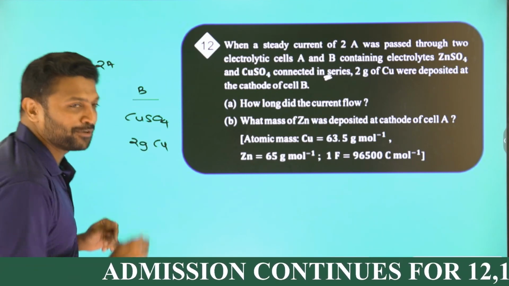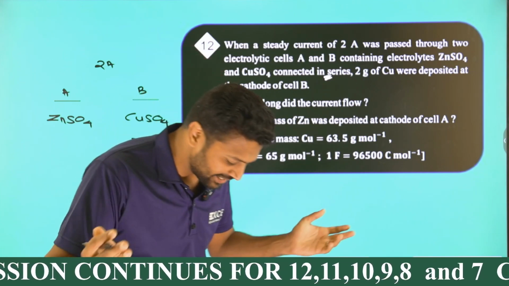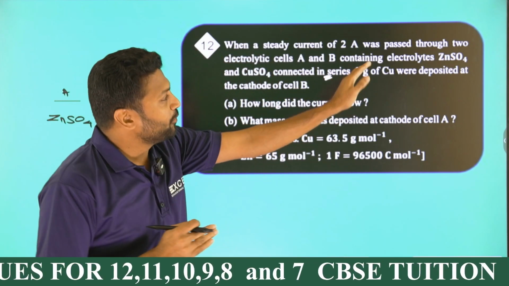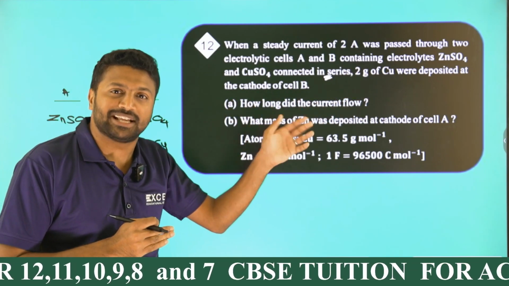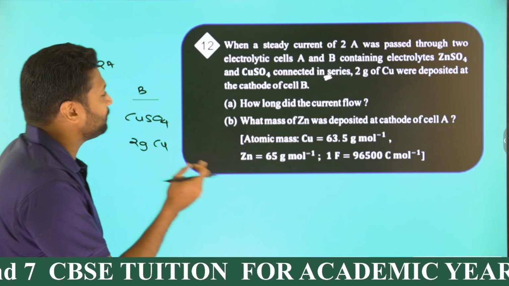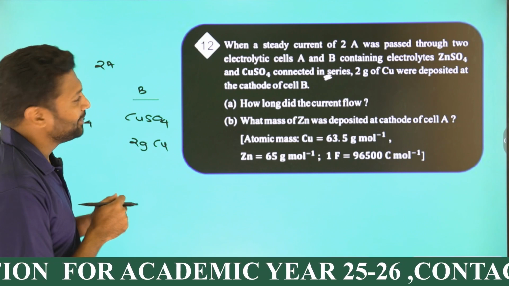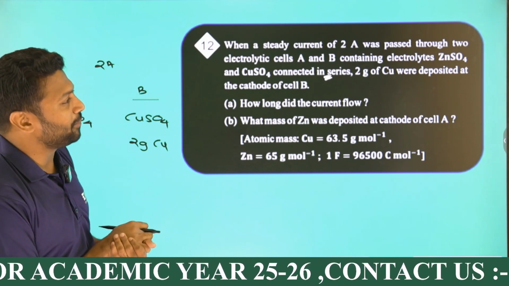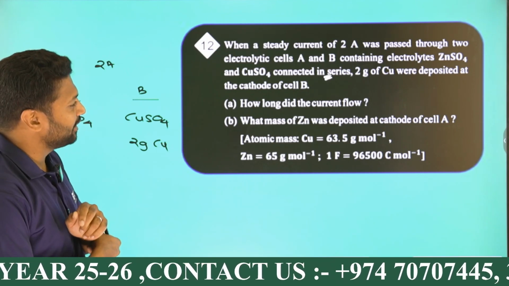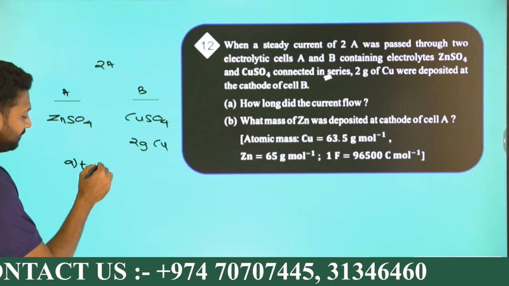That's clear. A part of the question: how long did the current flow? How long means time taken. Let's do the A part first. Question given that when a steady current of 2 ampere was passed through two electrolytic cells A and B, containing electrolytes ZnSO4 and CuSO4, connected in series, 2 gram of copper were deposited at the cathode of cell B. A part of the question, how long did the current flow, means what we need is the time taken.